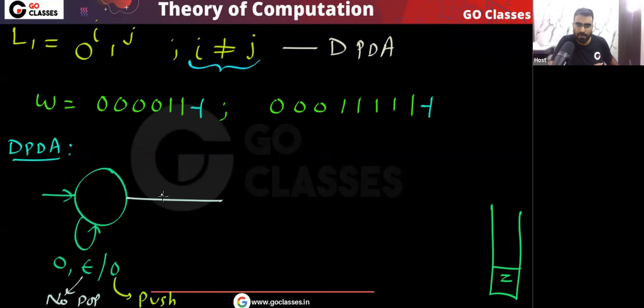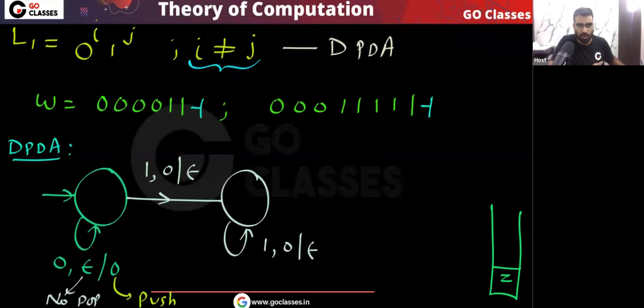Then remember, when the symbol 1 comes, we will pop 0. Yes or no? For every 1 we will pop 0. Now after that, you can notice that there are two possibilities. Either you have more 0, fewer 1, or you have fewer 0, more 1. So tell me, in this type of situation, what will happen?